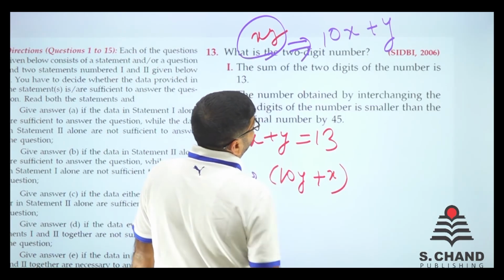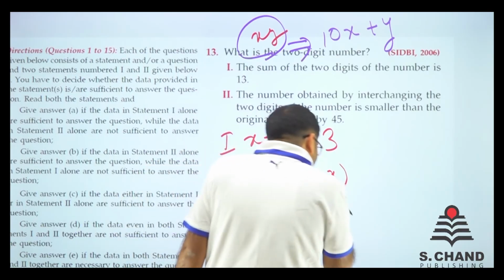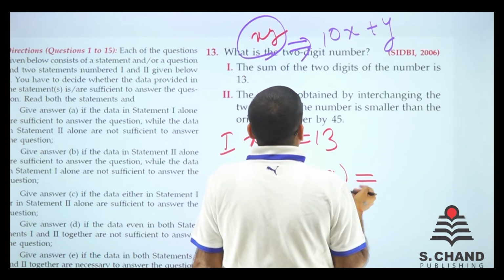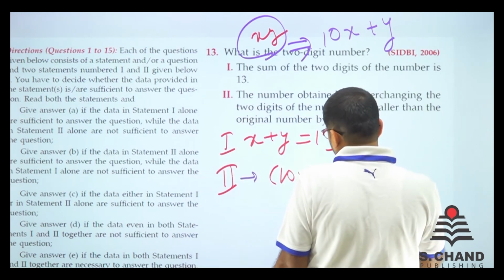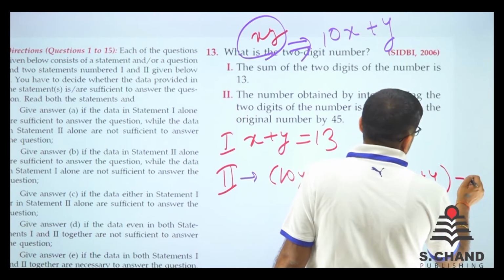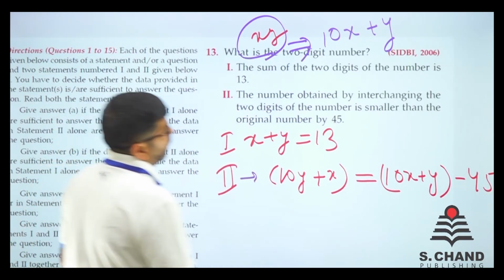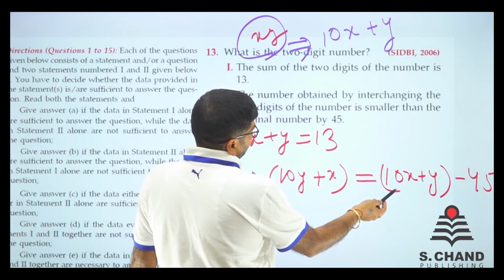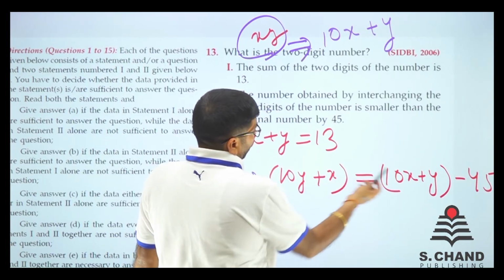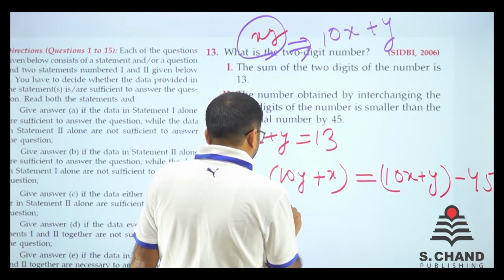ये interchange हो गया. The number obtained by interchanging the two digits of the number, ये जो number है, smaller than the original number by 45. So original number is 10x plus y minus 45, right? So again what we do is 10x और ये x, 10y और ये y. So हम एक काम करते हैं, इस पूरे को उधर ले आते हैं हम लोग. 10y minus y is 9y